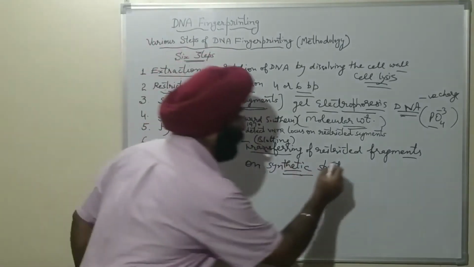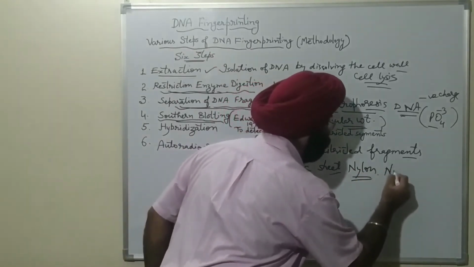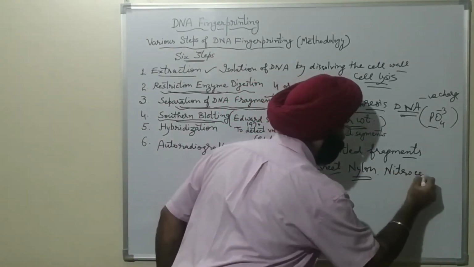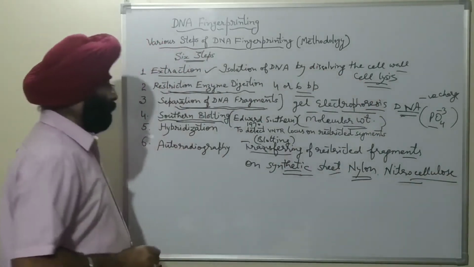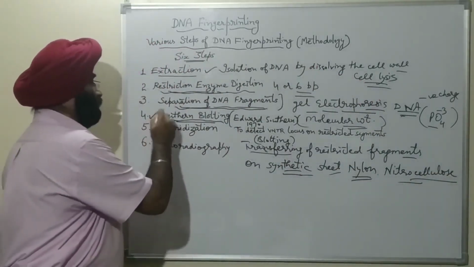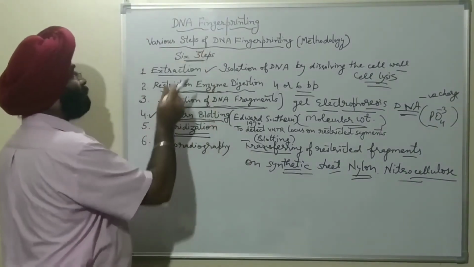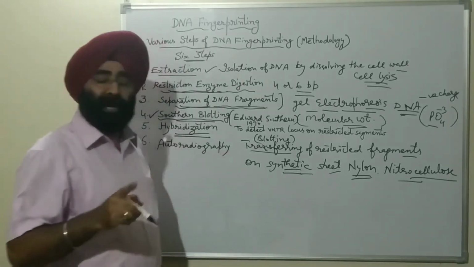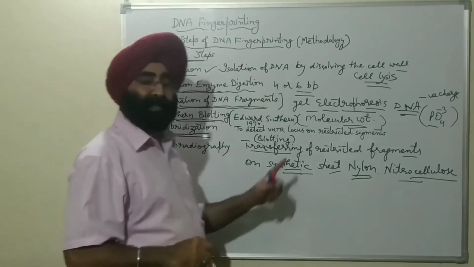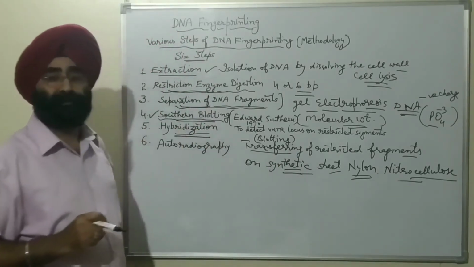And by this, we will transfer the restricted fragments on the synthetic sheet, and this synthetic sheet may be of nylon or nitrocellulose. This is the fourth step. The fifth step is hybridization. To detect the VNTR locus on restricted segments, this technique is used, hybridization.